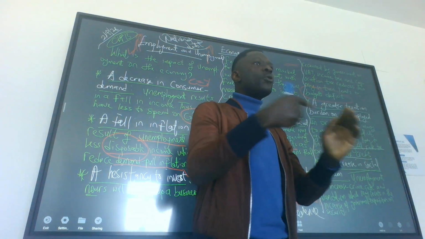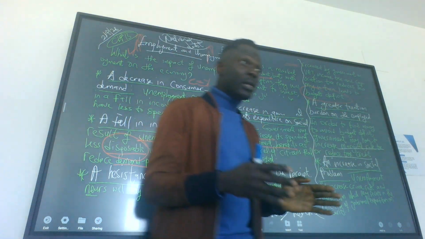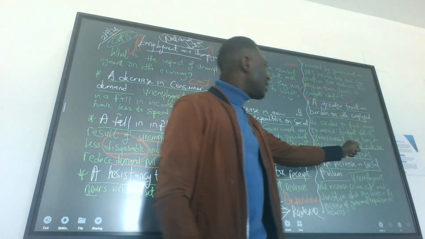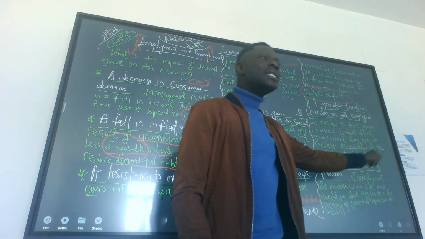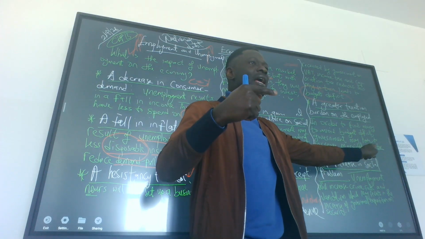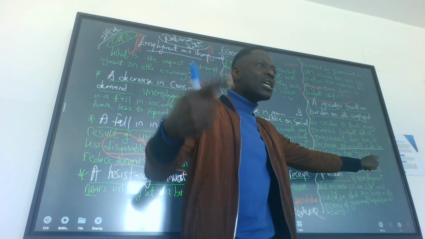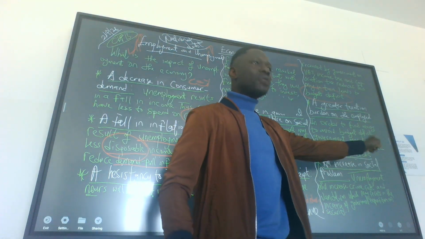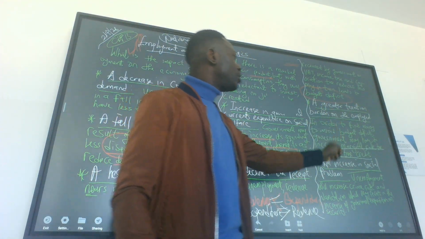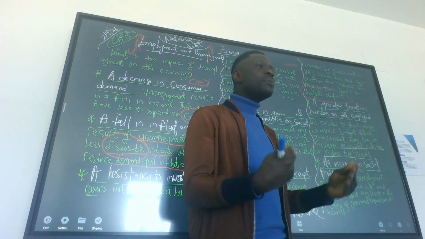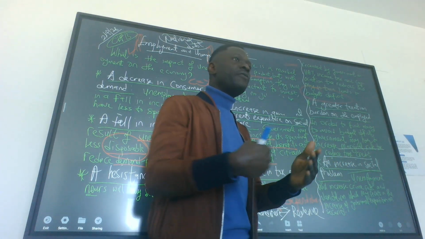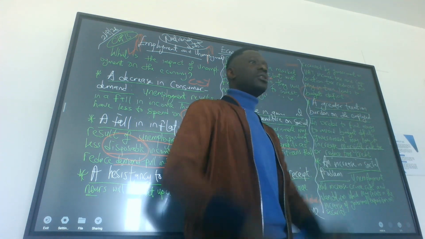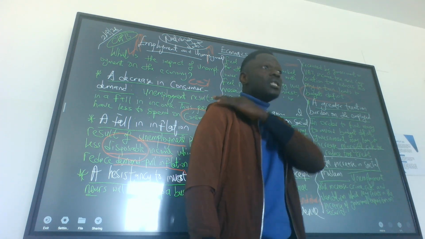So if people are unemployed, those who are employed are the ones that are going to pay most of the tax. So what will government do? Government will increase the marginal rate of tax. Marginal rate of tax is the tax you pay on the extra income you make. The additional income you make, the tax you pay on it is the marginal rate of tax. Or government can also reduce tax credit. Tax credit means the deduction from your tax. So government would reduce the deduction it gives on your tax, which means your tax burden increases.